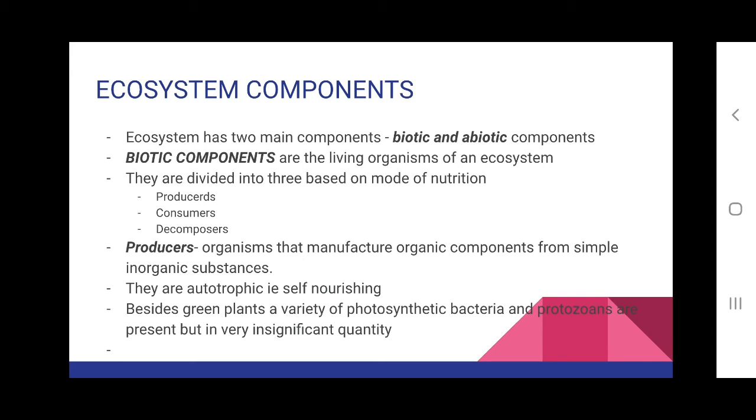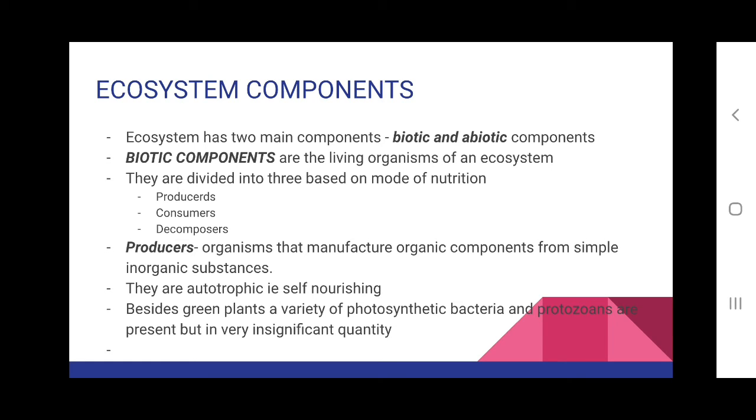In addition to green plants, certain photosynthetic bacteria and protozoans are also present which can synthesize organic components from simple inorganic substances, but the quantity of photosynthetic bacteria and protozoans is very insignificant compared to green plants.